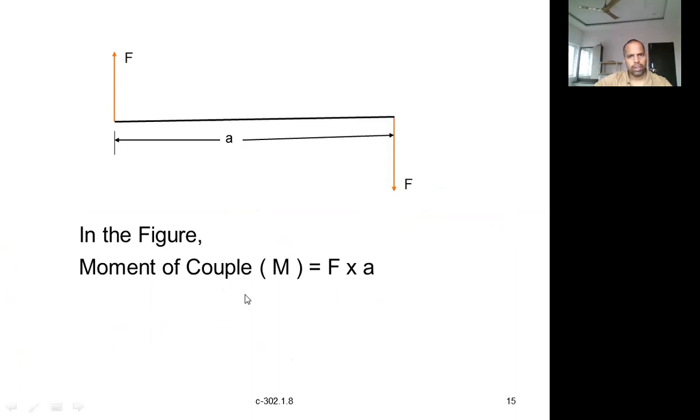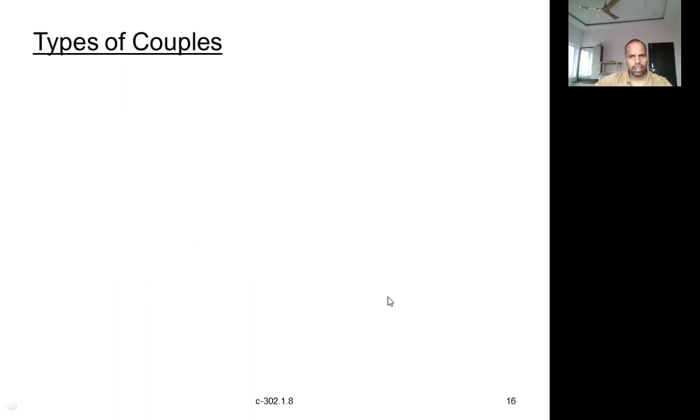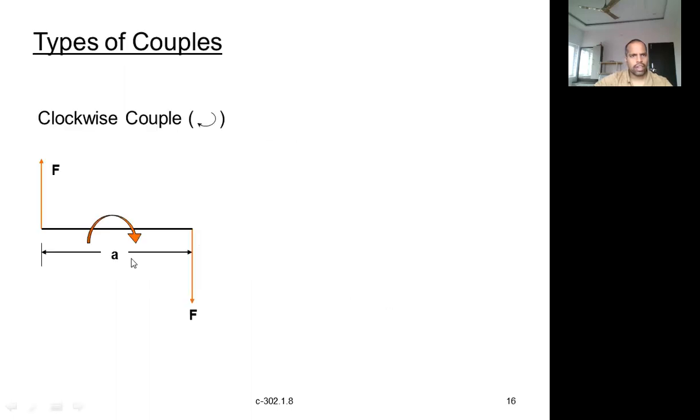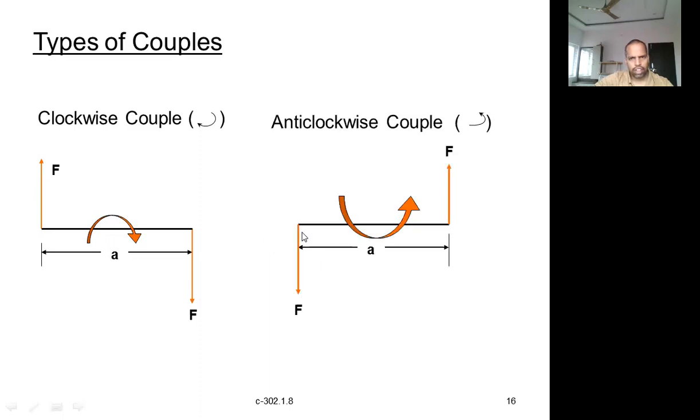In this figure, moment of couple is equal to F into A. So moment of couple is equal to force into distance. Right. Again, types of couples: clockwise, anti-clockwise. This is a clockwise couple. We have already discussed this. These couple of forces will create the clockwise moment, whereas if the same forces are in different directions, they will create an anti-clockwise moment.